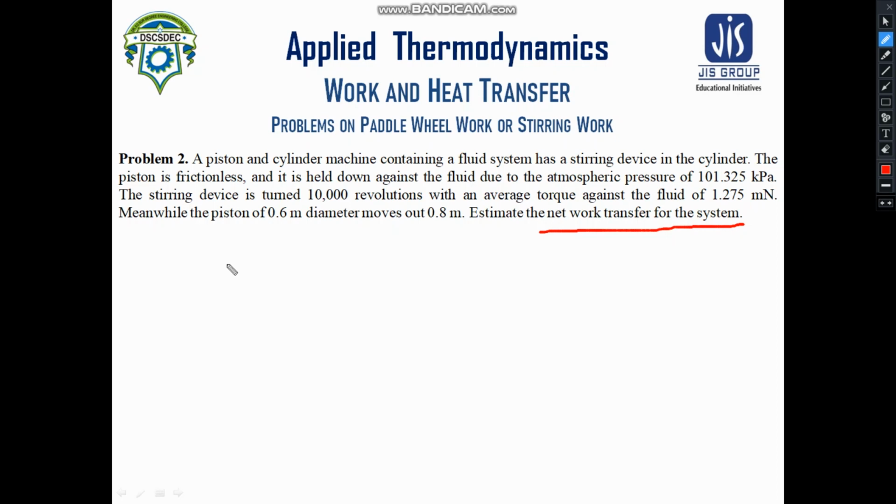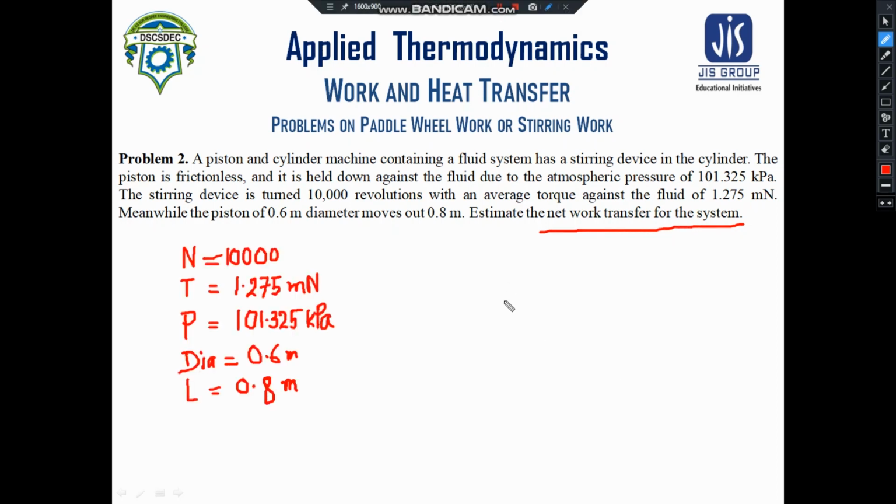So let us find out what is the work done by the stirring device. Once again I am saying the work done by the stirring device for the fluid system will be considered negative. So better to write work done by the stirring device on the fluid system and work done by the fluid system on the piston. So let us just write down all the information available here, and then we shall proceed to the problem.